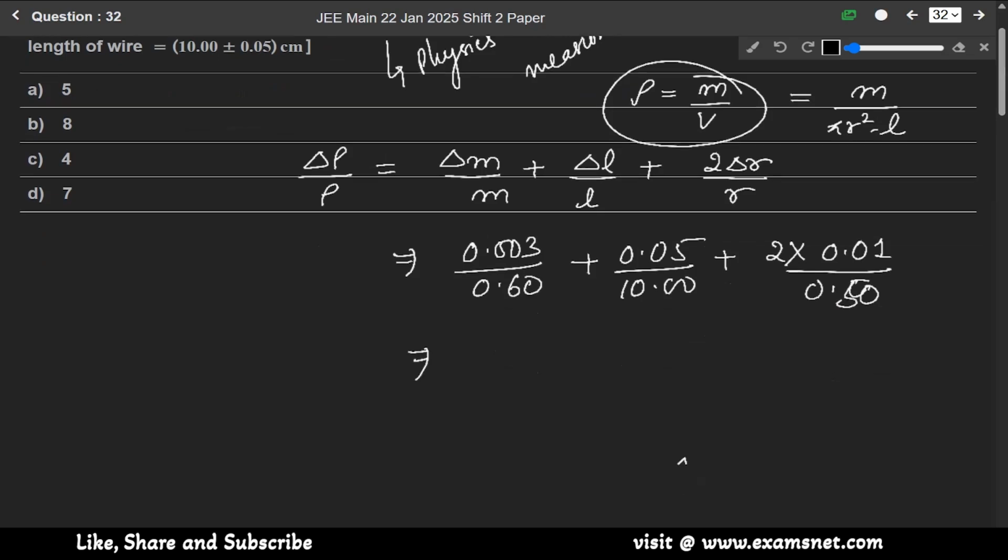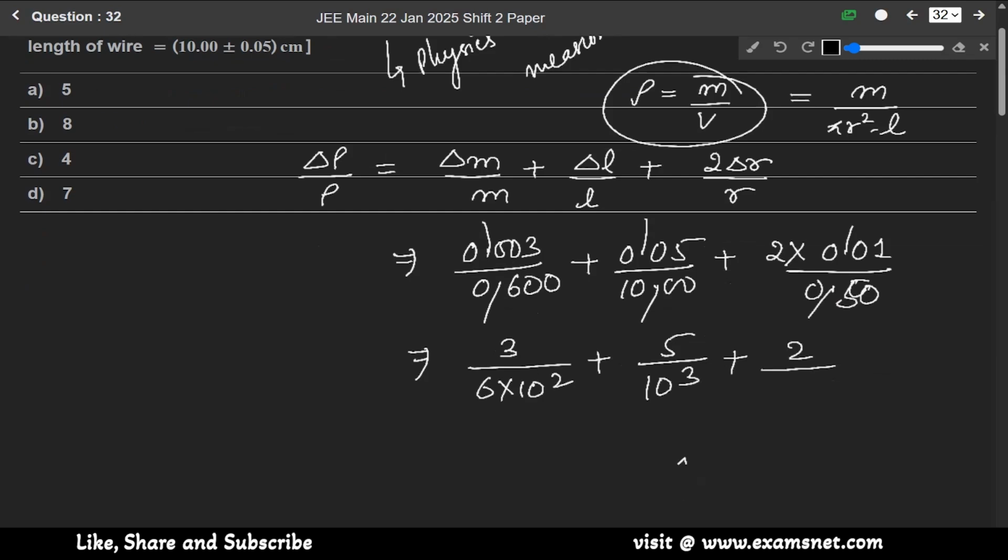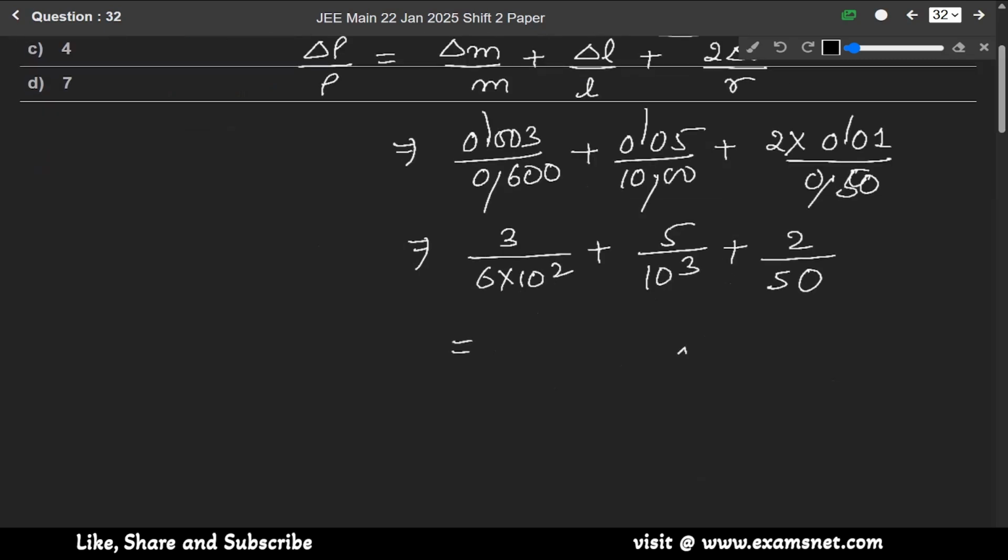When we solve it, this will cut out, so it will become 3 over 6 into 10 to the power 2, plus 5 over 10 to the power 3, plus 2 into 1 over 50. Solving it, we get 1 by 2 into 10 to the power 2 plus 1 by 2 into 10 to the power 2 plus 1 over 25.